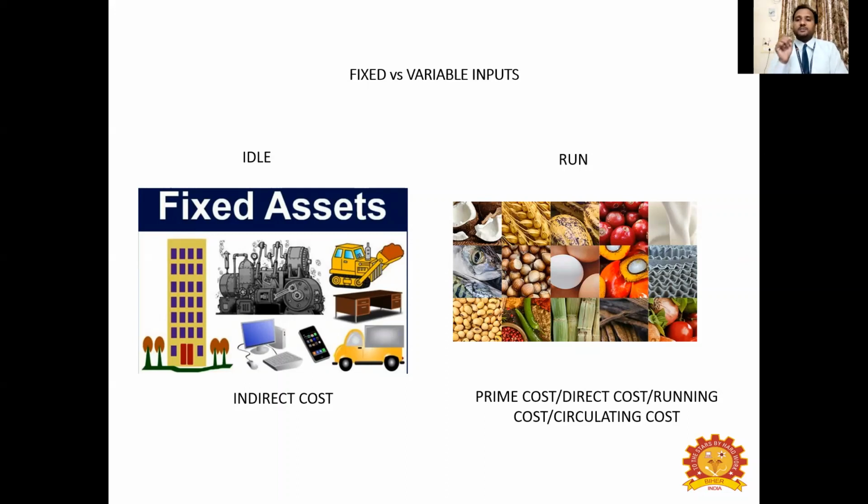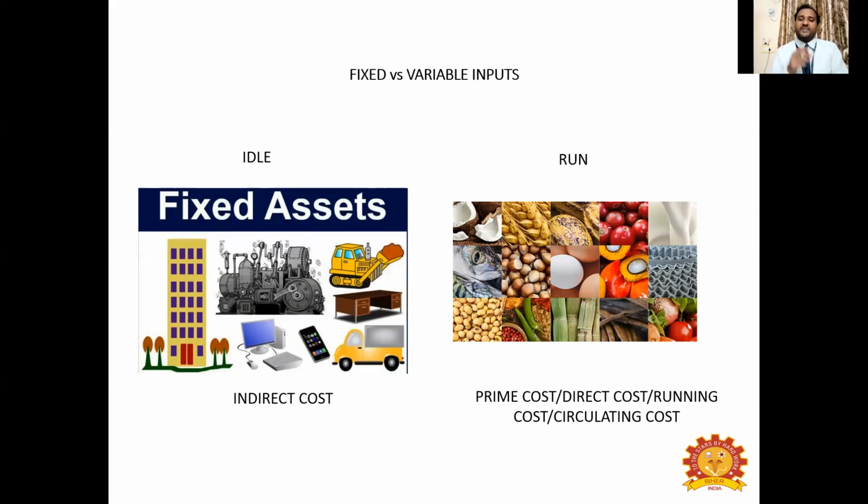But when you call your business in a running condition, then you have to incur money for variable inputs. If you don't purchase raw materials, of course, you are not producing anything. These fixed assets will remain as such idle. So when you invest some money over variable assets, then only you can call your business is in running condition, right? So that is why I just included idle and run.